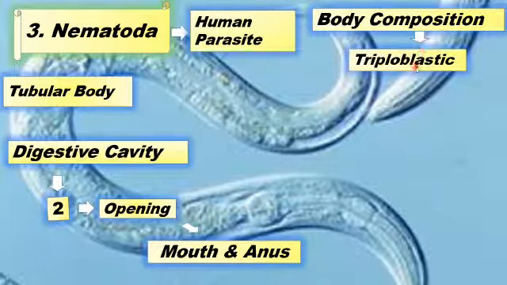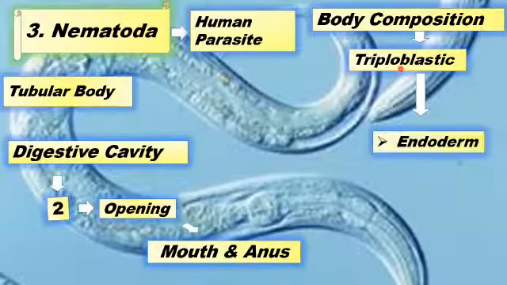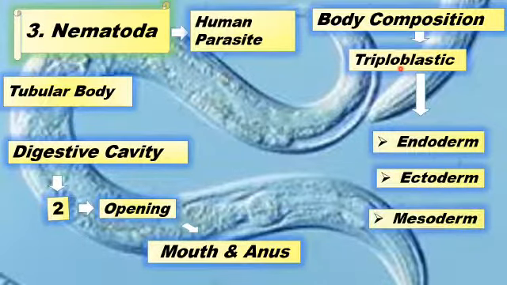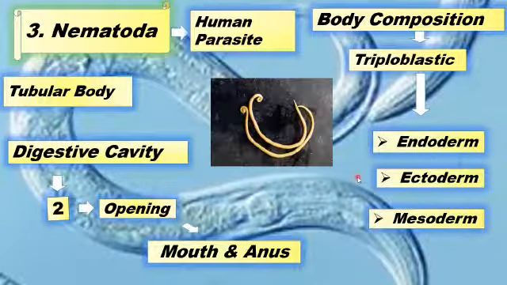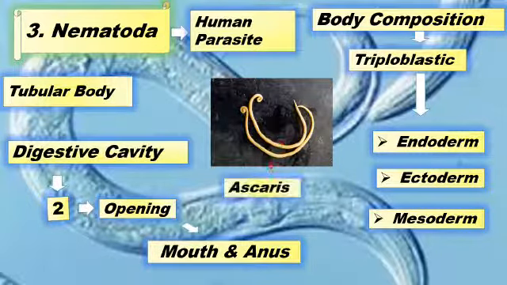Triploblastic means that its body is made up of three germ layers, just as we talked about in the phylum Platyhelminthes. These three germ layers are known as the endoderm, ectoderm, and the mesoderm. And in this case, we have the example of the roundworm Ascaris, that is an intestinal parasite, meaning that Ascaris is present in the intestine of the human.